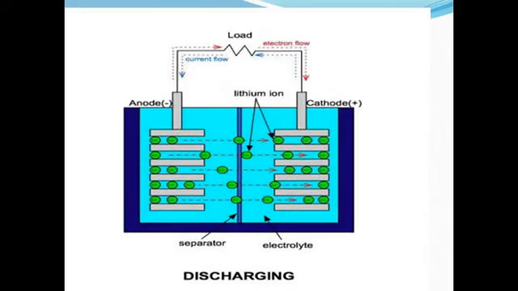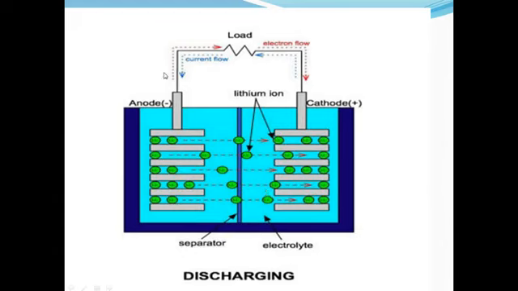Now for the discharging process, again we have to remove the charger, and the external load is connected between the anode and cathode. So in the discharging process, the opposite reactions occur. This time the anode releases lithium ions and electrons. So here the electron flow is opposite, from anode to cathode, and the lithium ions are dissolved in the electrolyte.